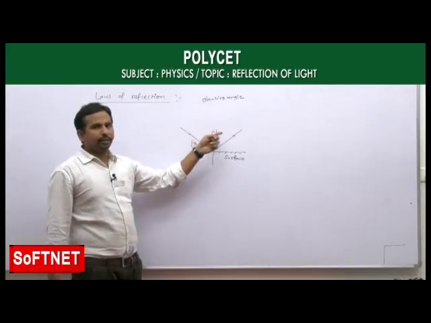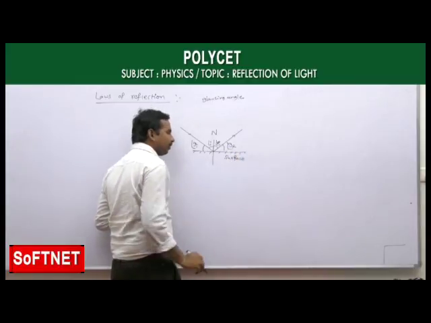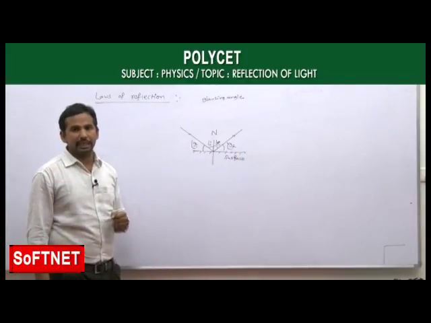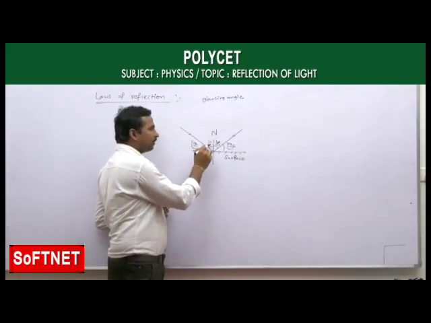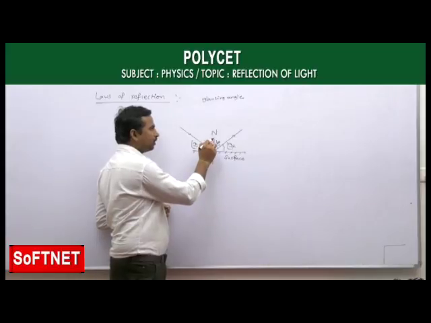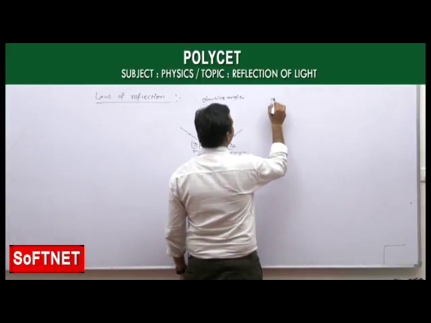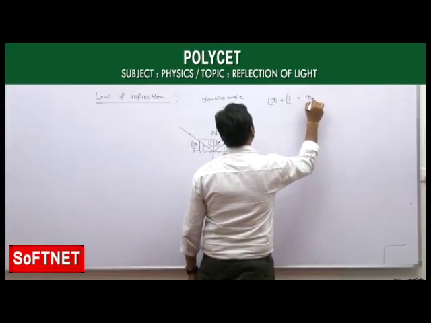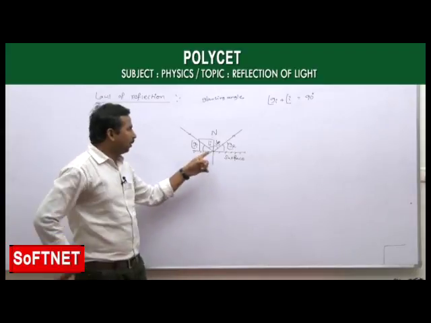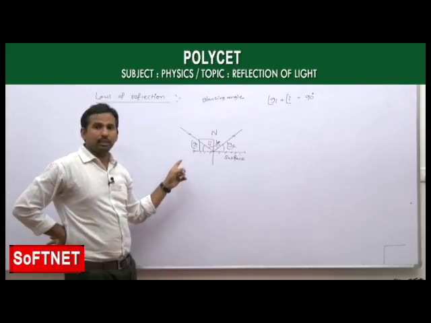Now, the reflected ray is also making an angle with the surface. This we call the glancing angle of reflection. If you observe the glancing angle of incidence and the angle of incidence, taking the normal along with them, this total is equal to 90 degrees, because the normal is a line which is perpendicular to the surface.